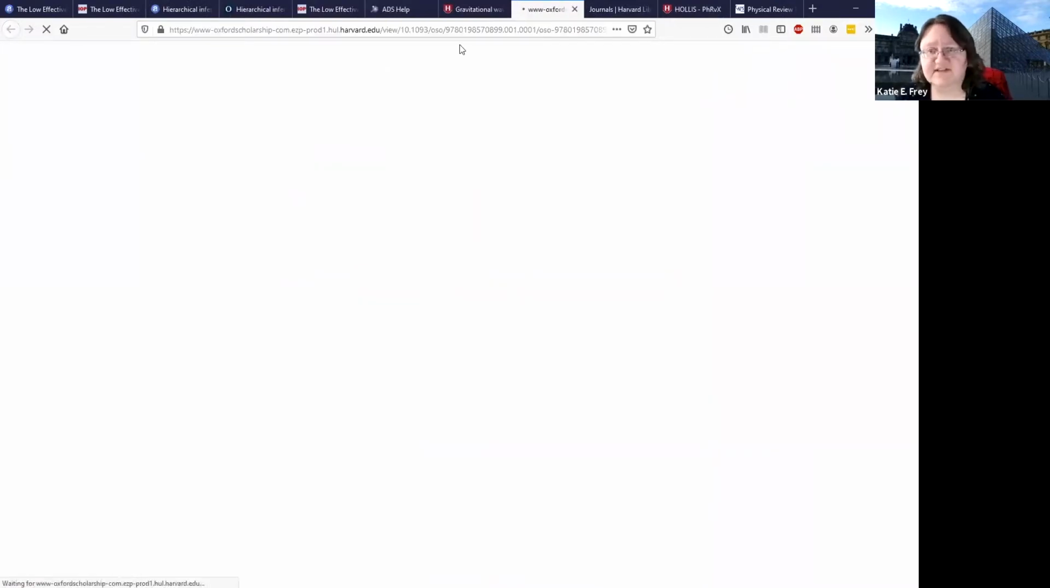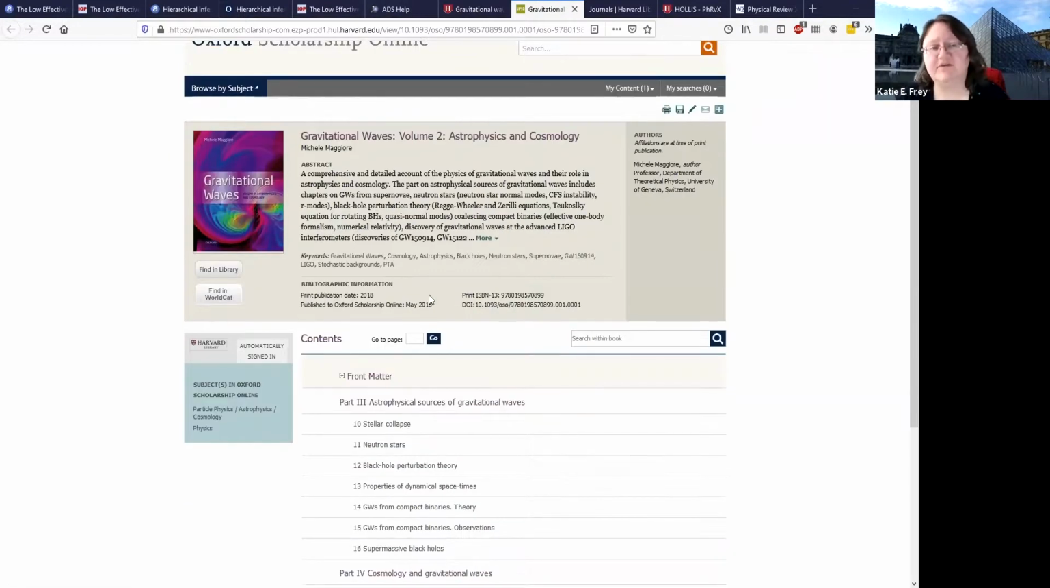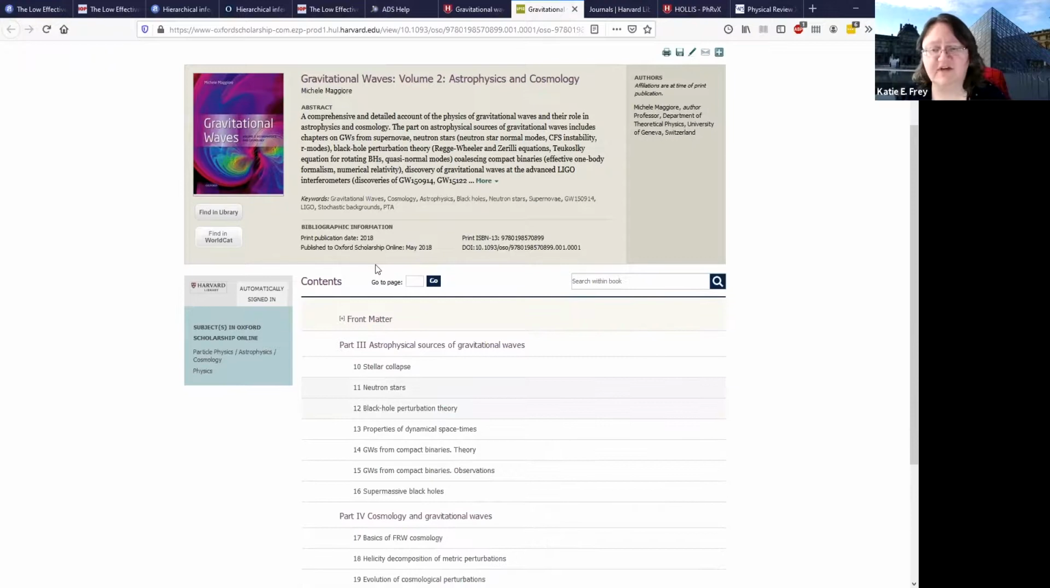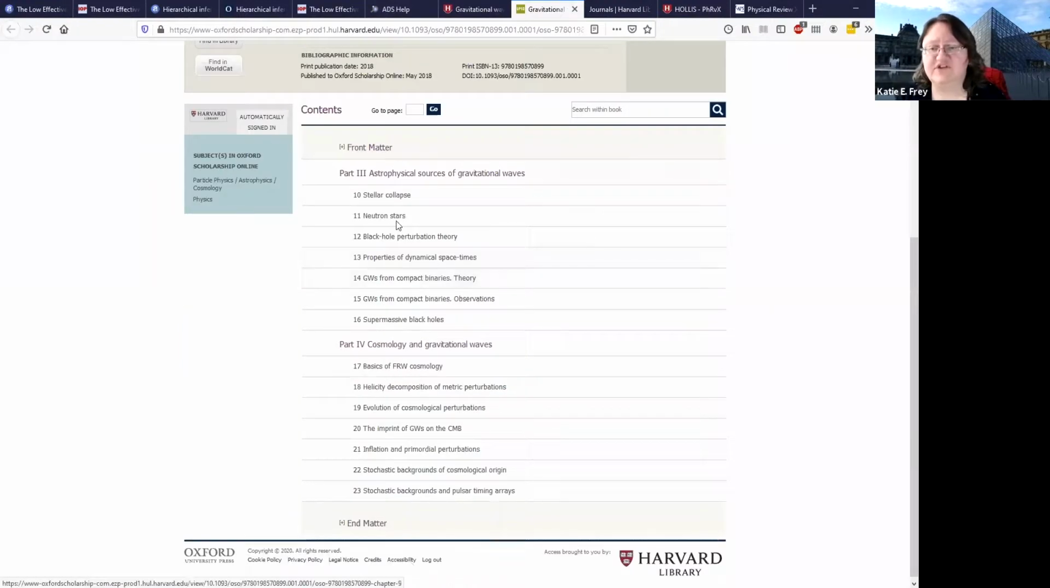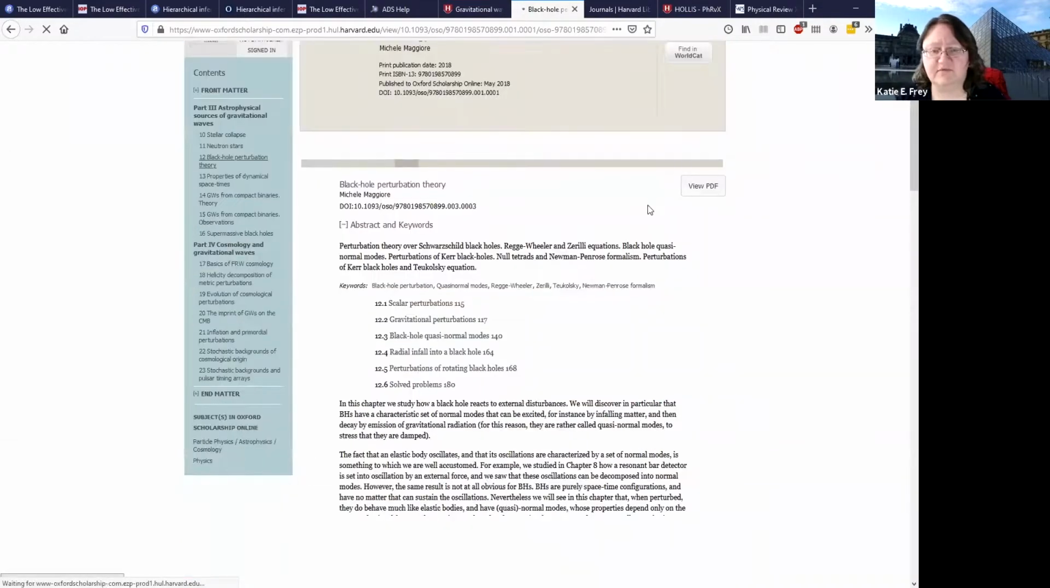It's just going to take its time to get there. But there we go. Here is the book online, and many books are all going to be a little different depending on the publisher, but they'll be pretty similar. So here you'll see all the chapter titles down here, and if you're interested in any in particular, you click into it, and it should bring up the PDF, or at least the article on the screen.